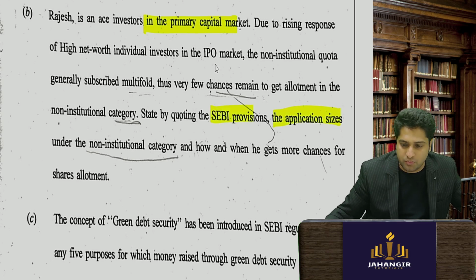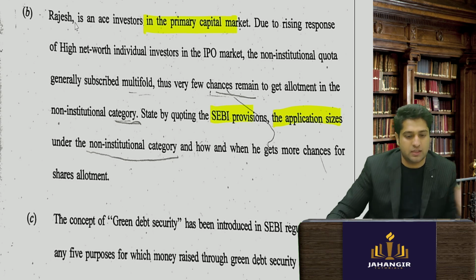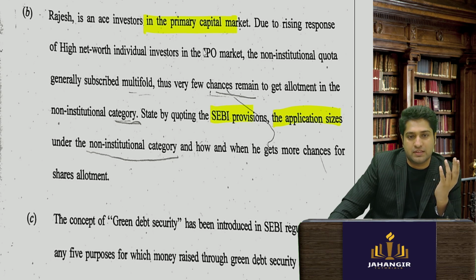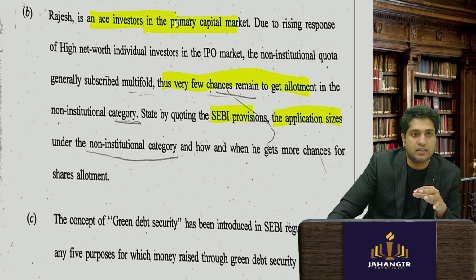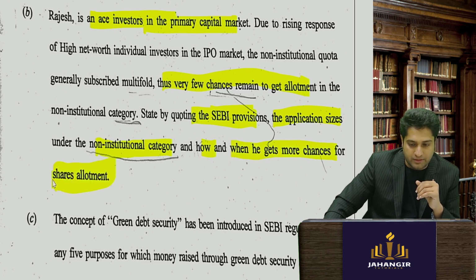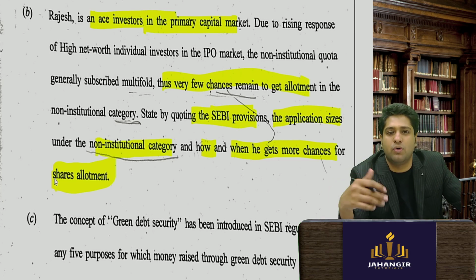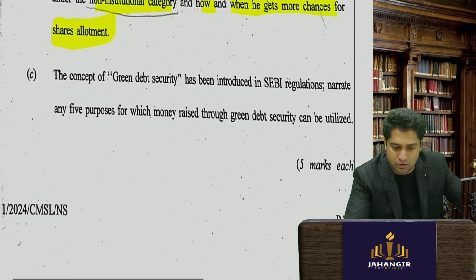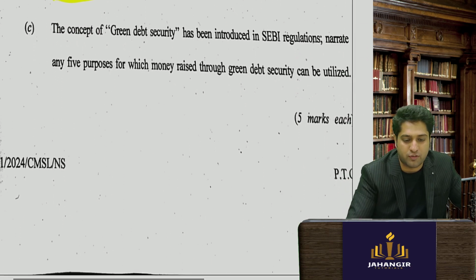Rajesh is an ace investor in the primary market. Due to the rising net worth of individual investors, there are very few chances of getting allotment in the non-institutional category. By quoting the SEBI provision on application size under the non-institutional category, how and when can he get more chances of share allotment? If he can go in the anchor investor category or a high net worth individual category, that could come, or a generic answer needs to be quoted for that.